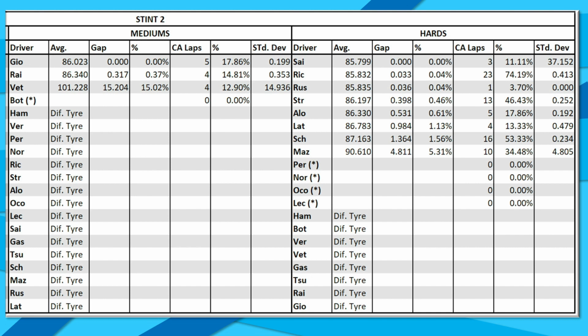And we can see that for the hards, it was actually the Ferrari to take its turn at the top of the leaderboard, but only just. With interestingly George Russell in the Williams being 3 milliseconds behind Daniel Ricciardo, the race winner. So that Williams in the second stint on the hards had almost race-winning potential speed.